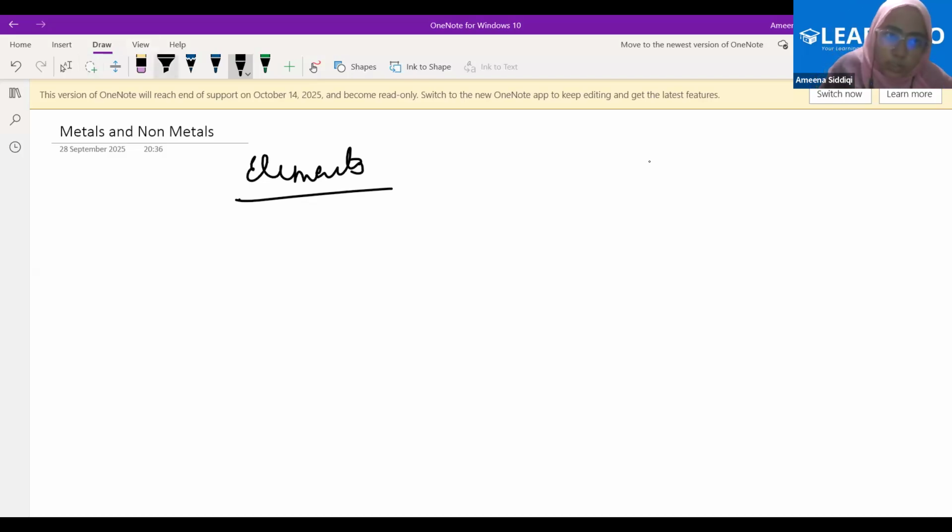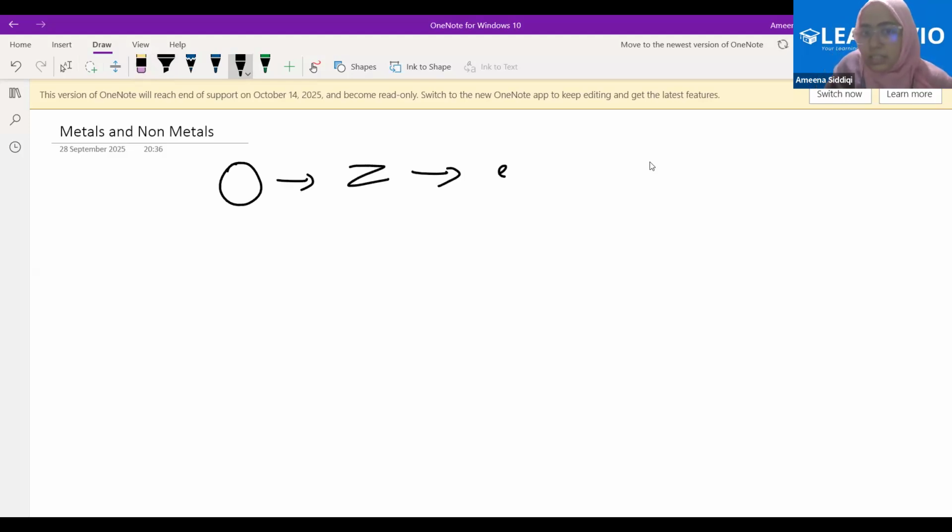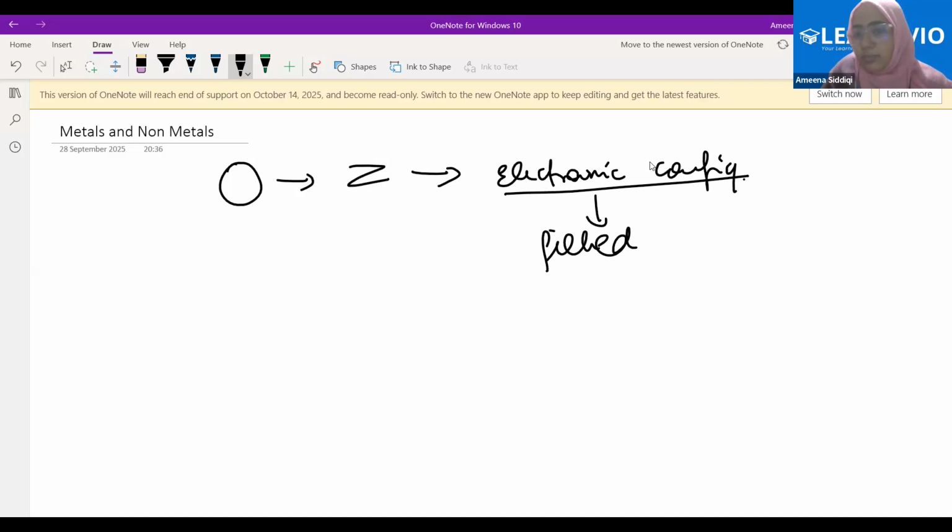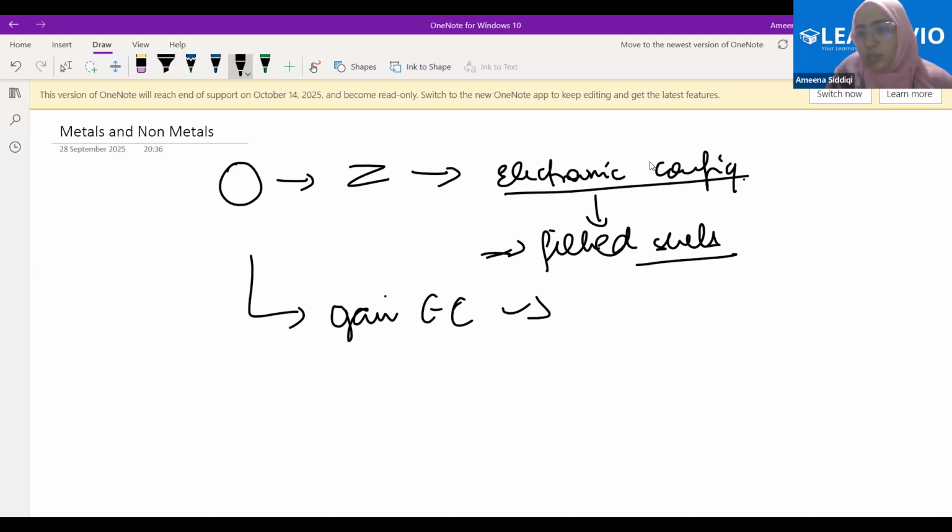That is related to this part here. You all know that atoms have a particular atomic number, and due to this atomic number, each has a particular fixed electronic configuration. When we have an electronic configuration, we have electrons filled in the shells. Now, based on the different number of electrons present in the different shells, the atom tries something. What does the atom want? The atom wants to gain the electronic configuration of the nearest noble gas.